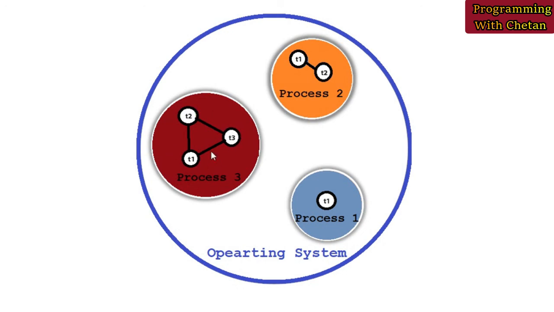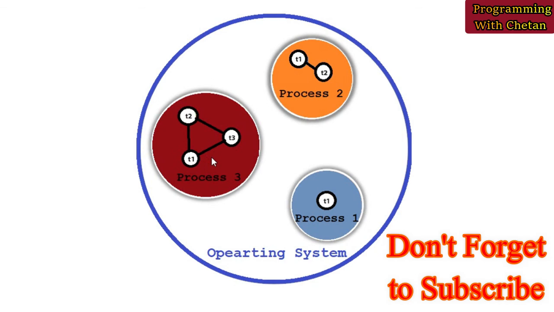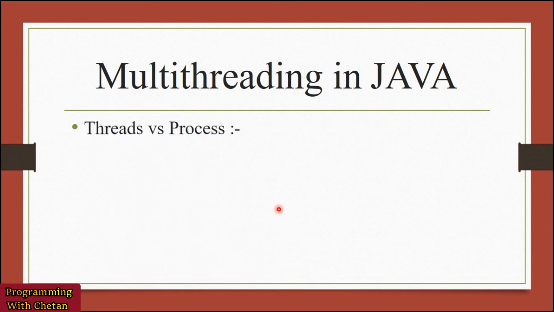All these three threads will use the same memory area allocated to process 3, and different threads can easily communicate with each other. One important point to keep in mind is that if a process has multiple threads, then at a time only one thread will execute in memory. In our next tutorial, when we discuss the life cycle of threads, we will try to understand this concept in detail. Now let us discuss various differences between threads and process.